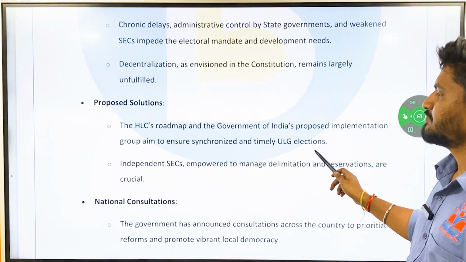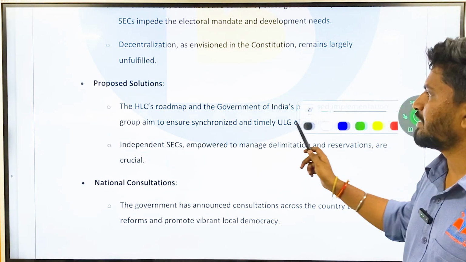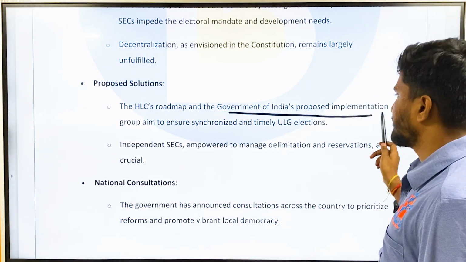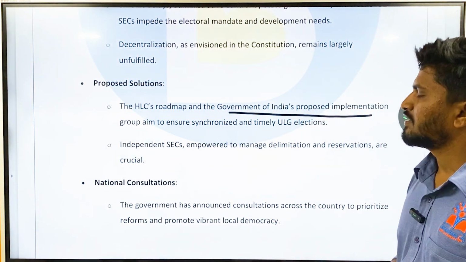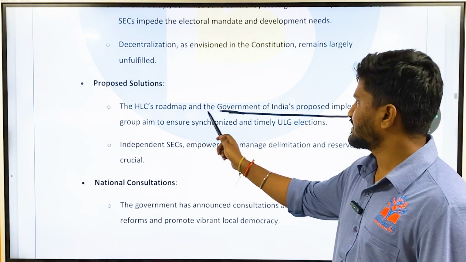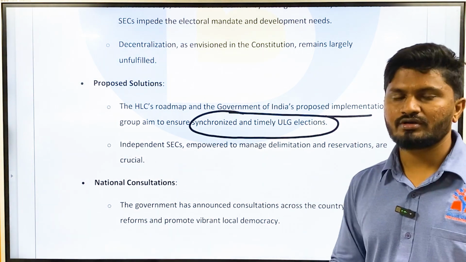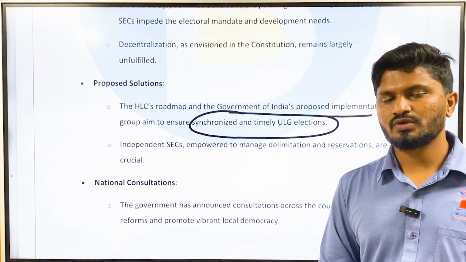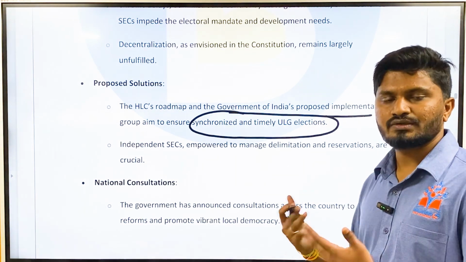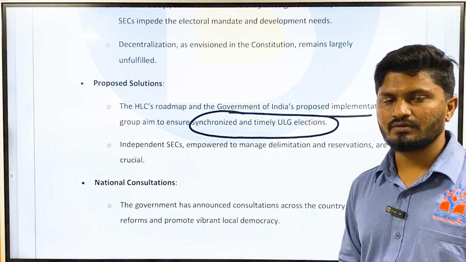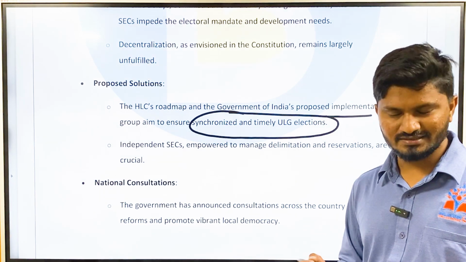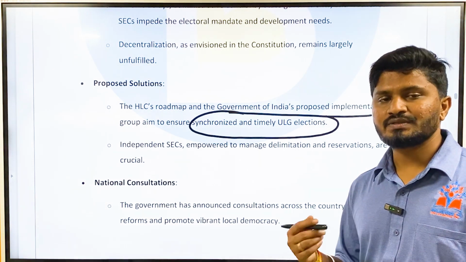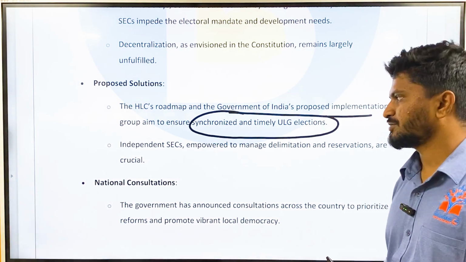The solutions: there are high-level committee roadmaps and the Government of India's proposed implementation, which aims to ensure synchronized and timely urban local elections. If you cannot conduct elections individually for urban local governance, you can at least synchronize them with the One Nation One Election scheme. Then you can have at least continuous elections for these local governance bodies.